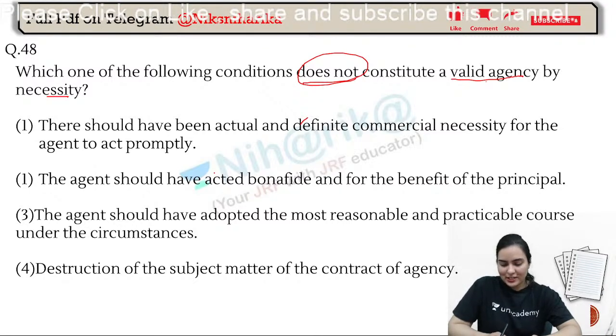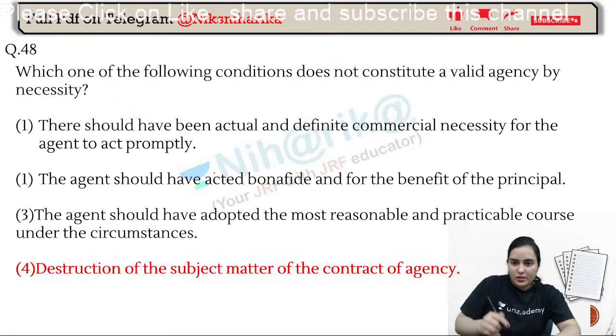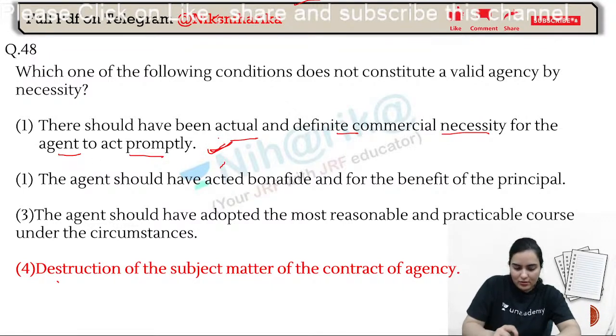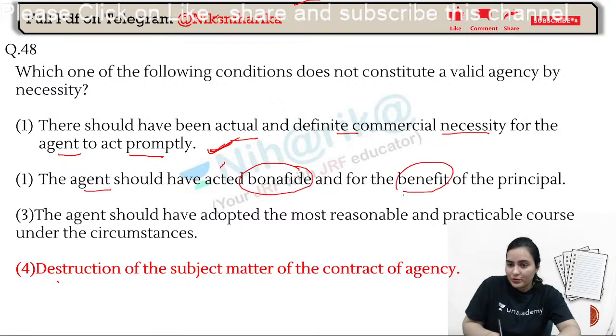48D. Okay, great. Now, see, correct. It will not constitute a valid agency. Why? Because of destruction. There should be actual and definite commercial necessity for the agent to act promptly. This you can say comes under agency. The agent should have acted bona fide, true, and for the benefit of the principal.